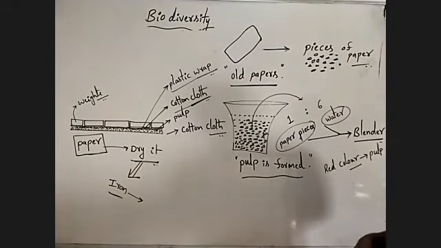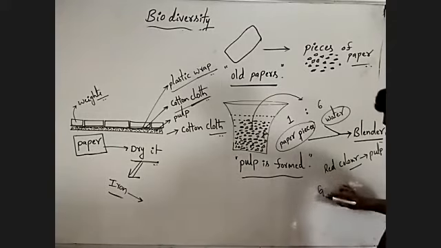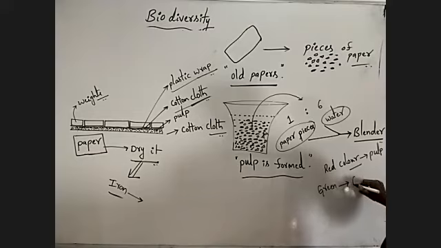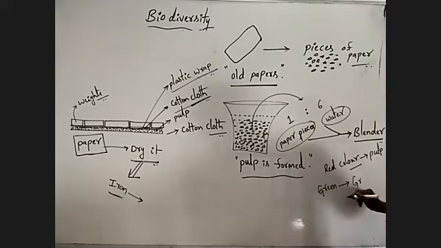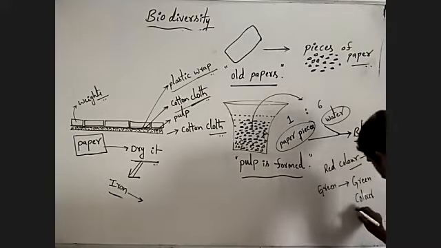If you want green color paper, then you have to add the green color to the pulp.